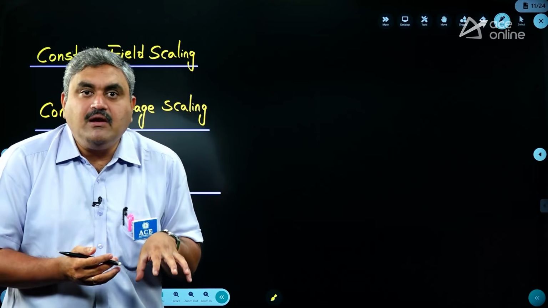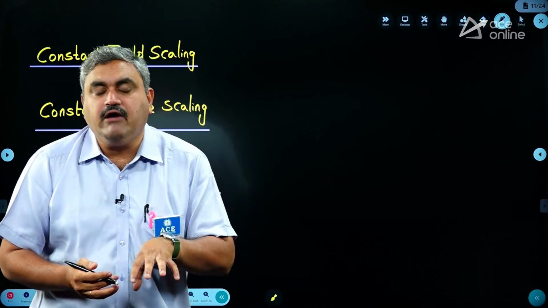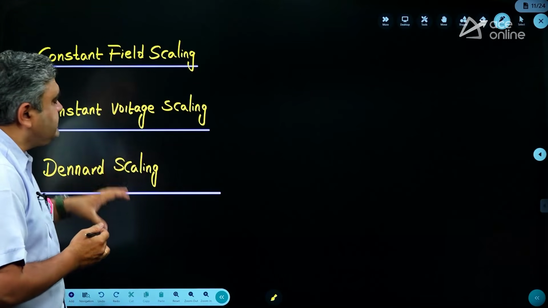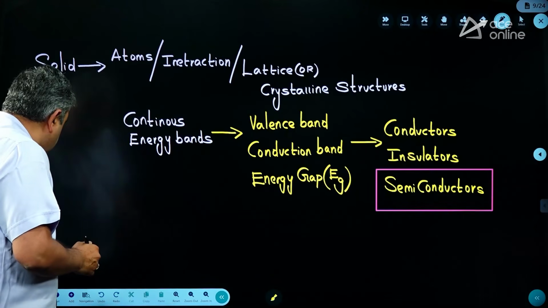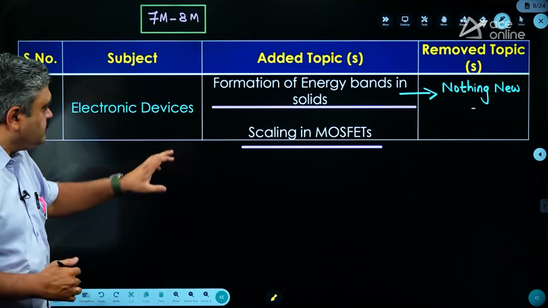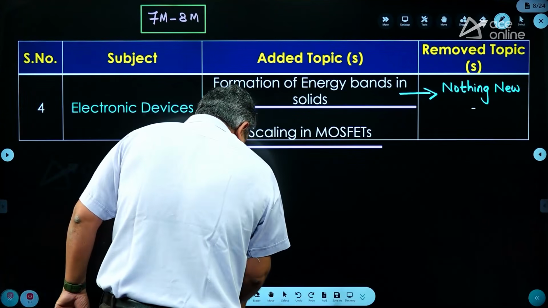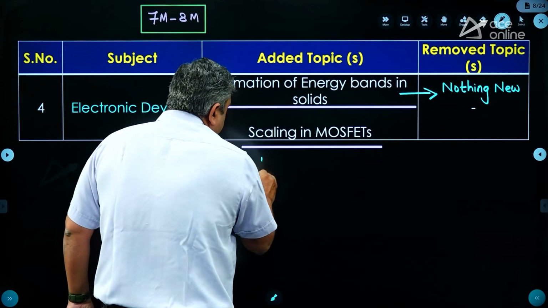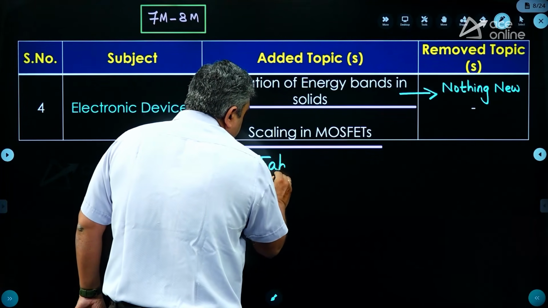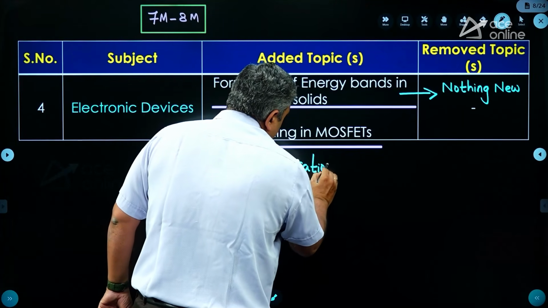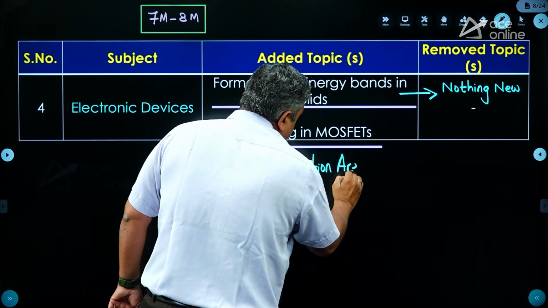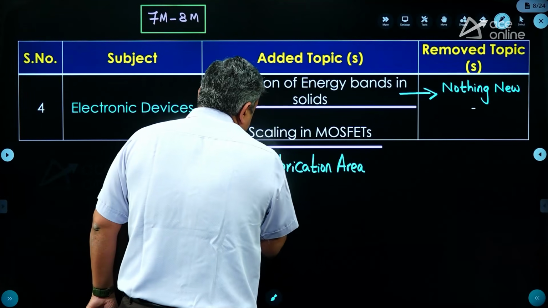So that is the level of efficiency that we are achieving nowadays. So these are the areas that he is trying to focus on when dealing with MOSFET scaling. Indirectly I can say, when you refer to this topic, scaling in MOSFETs, it's related to fabrication techniques, or a little bit of focus is on the fabrication area.